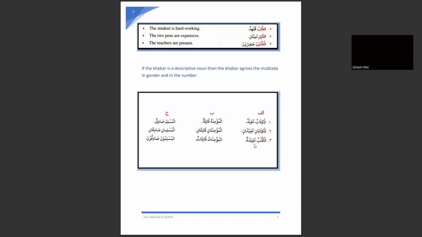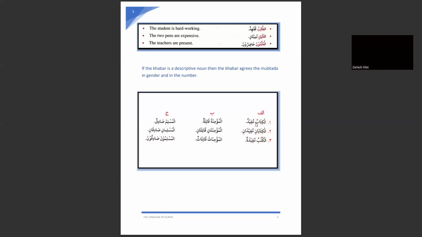Got it? Okay, so again, as I told you, jumla ismiya has two parts, mubtada and khabar. Mubtada will generally always be definite, and the khabar will always be nakira.